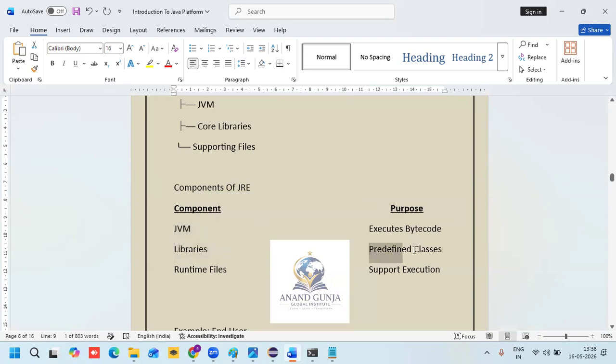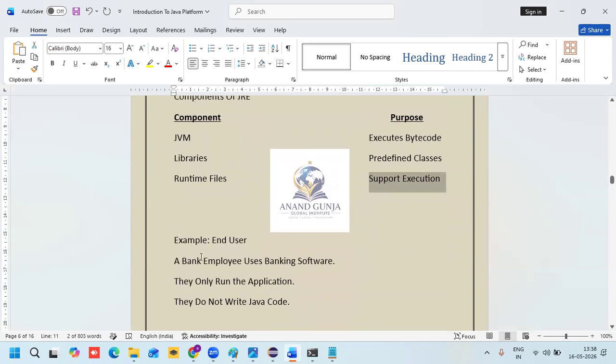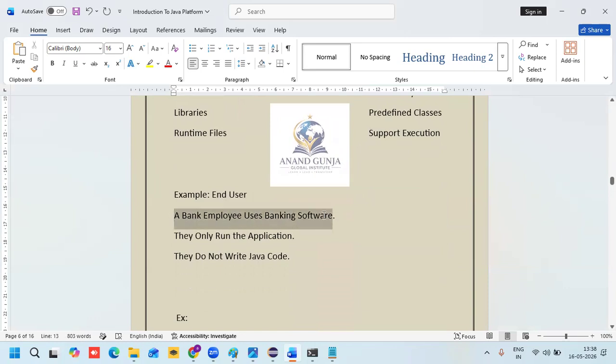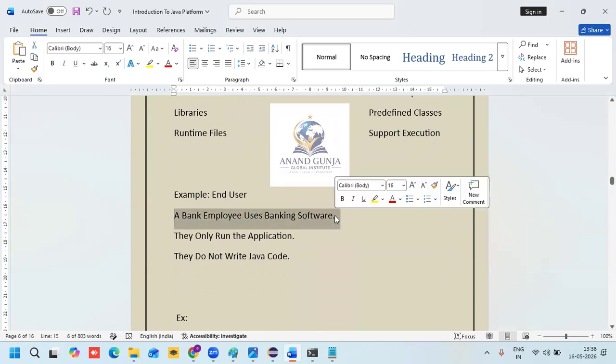Libraries means predefined classes and packages. Runtime files support execution. An example is an end user, such as a bank employee using banking software. They only run the application.